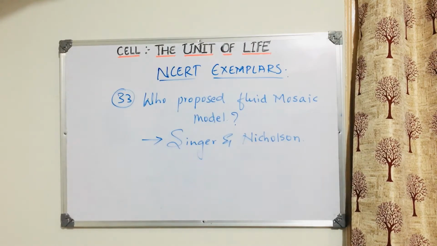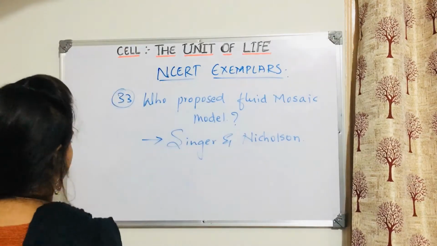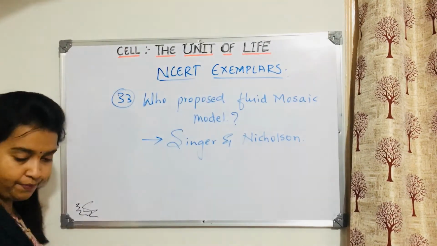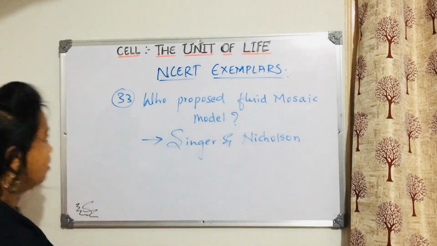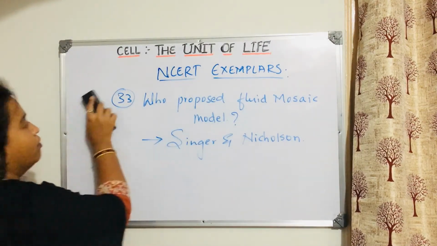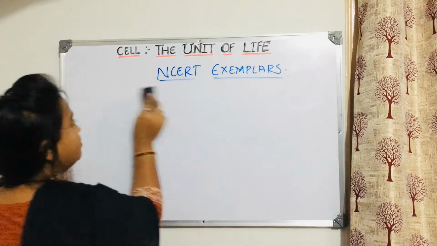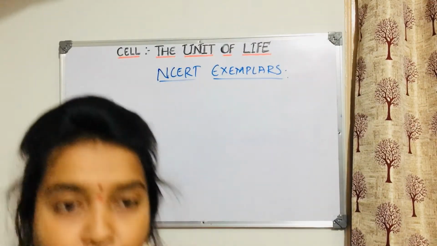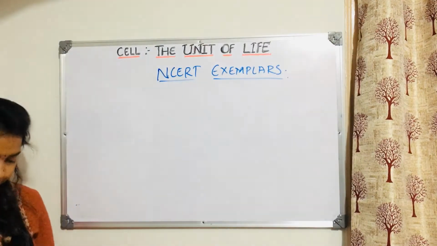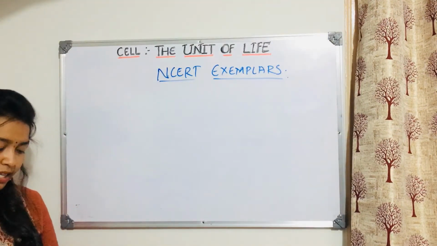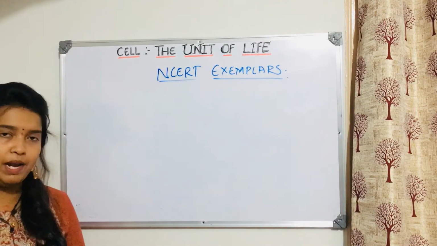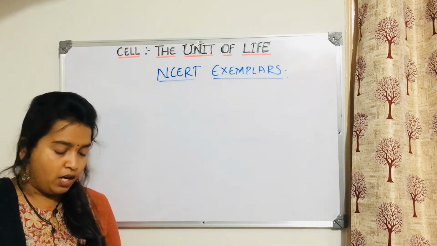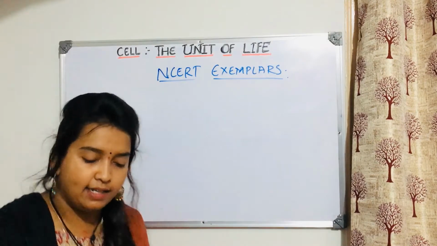Next question, question number 34. Again, the question is based on the tonoplast. You know what a tonoplast is; again and again, we will not discuss that. Now, the next question is about a common characteristic feature.